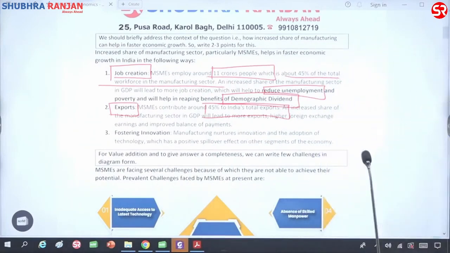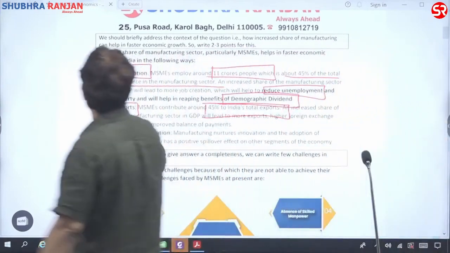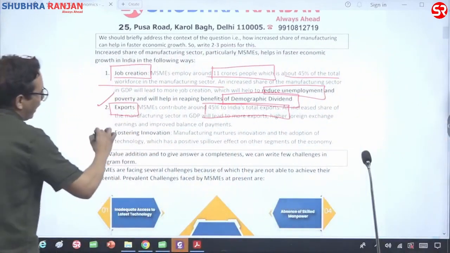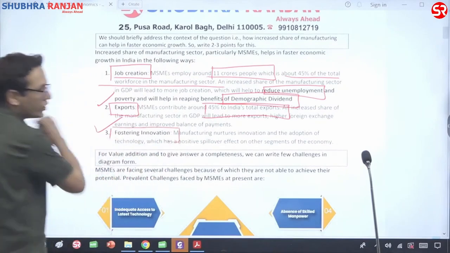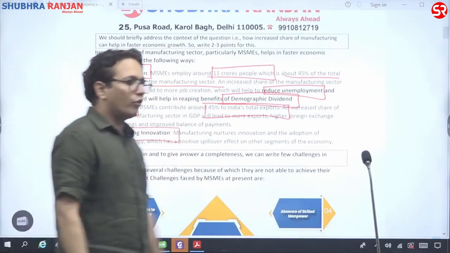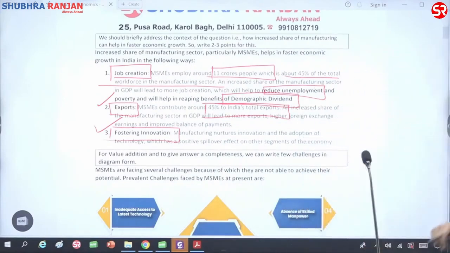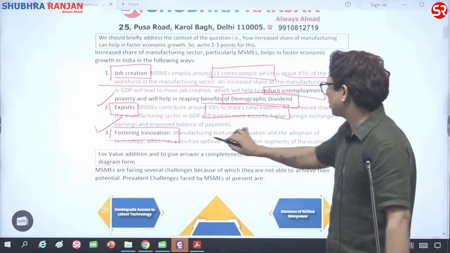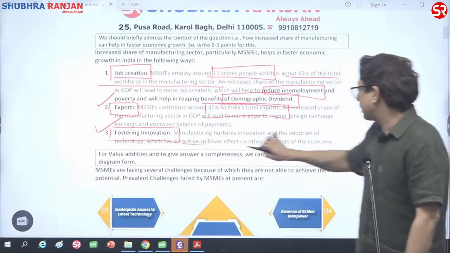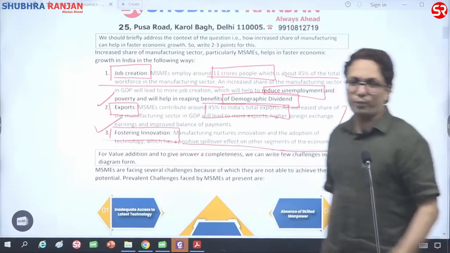Rupee appreciates, crude oil price reduces. So we can relate it like this, that it will be helping in exports also. At the same time, it will be helping in fostering innovation, because most of the innovation happens in manufacturing sector. And this innovation spurs or moves to other segments of the economy also.